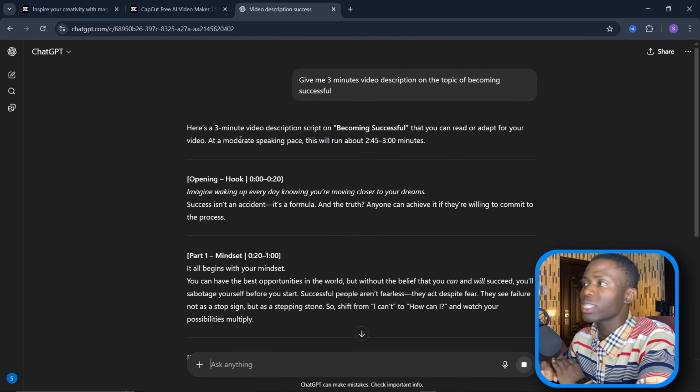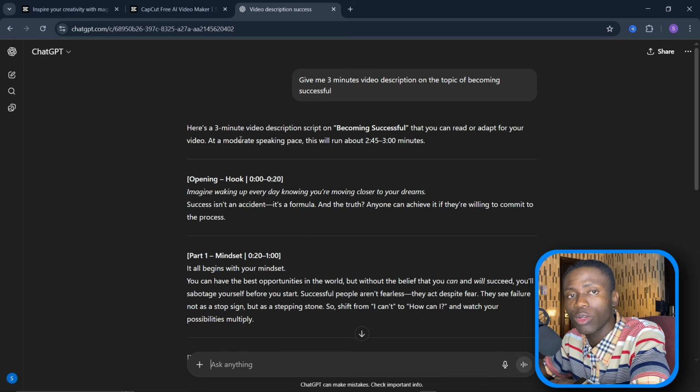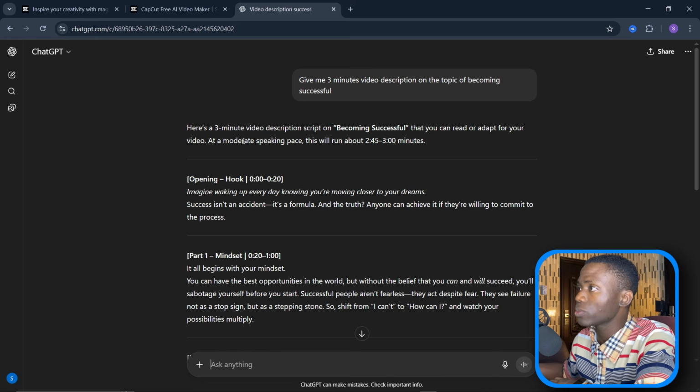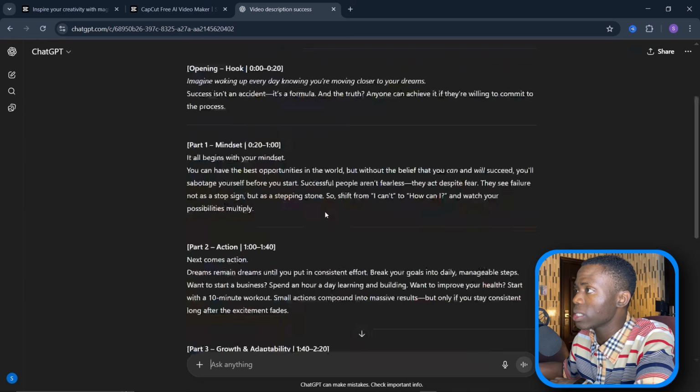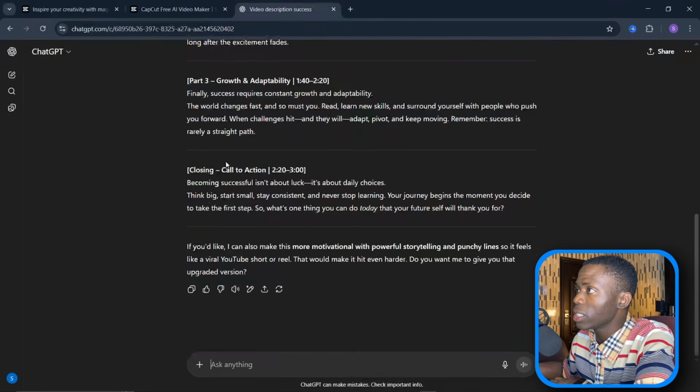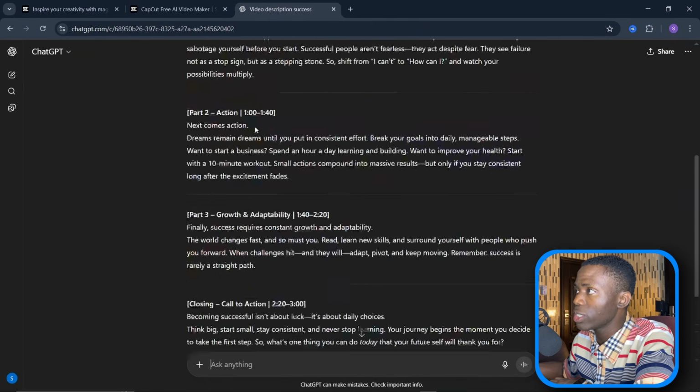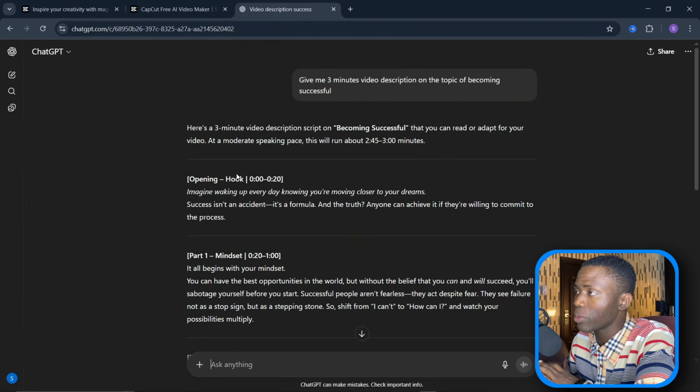Once you do this, you just have to sit there and ChatGPT is actually going to generate this information for you. Now, I see hook, which is the opening scene. Success isn't an accident, it's a formula. You can see ChatGPT has given you a little bit of it here. And according to ChatGPT, this will take up to 3 minutes. Now, what you basically need to do here is simply ignore everything. Just copy this information here. Click on copy.